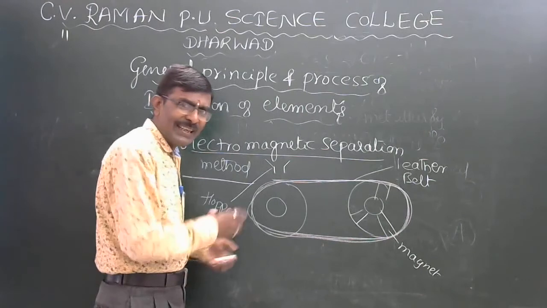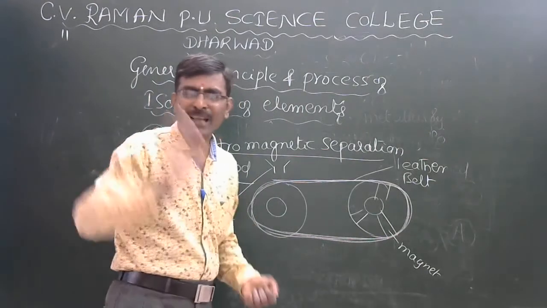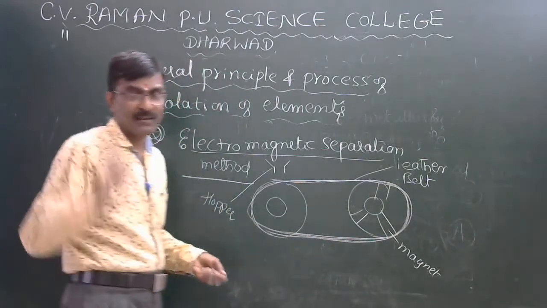The concentrated ore is finely crushed with the help of big tools in large industries.